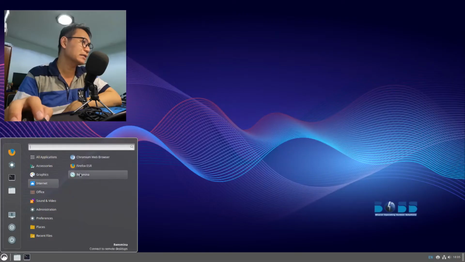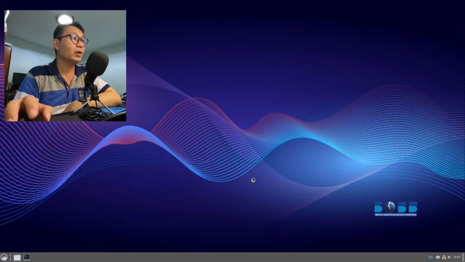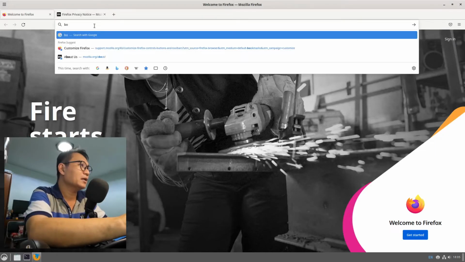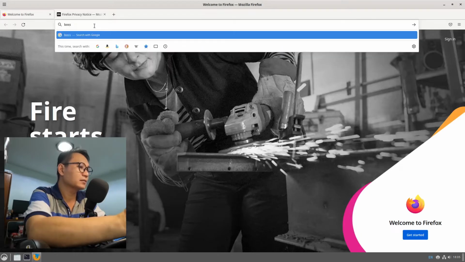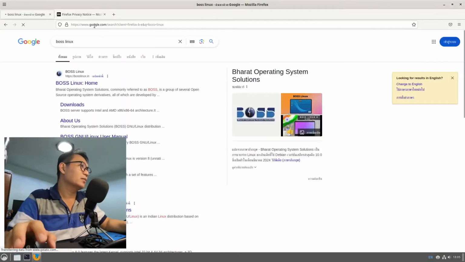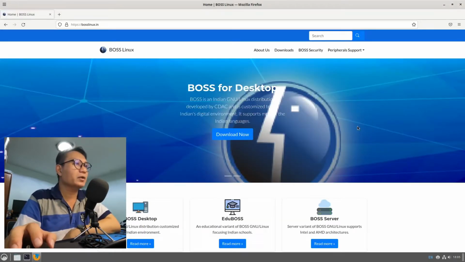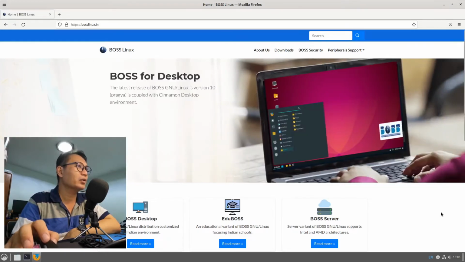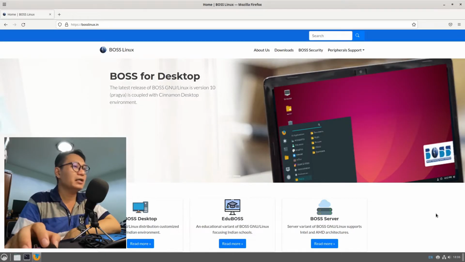So let's go to the internet and look into the website first. Okay, the website is Boss Linux. So we are now on their website, bosslinux.in, which is for the country India.